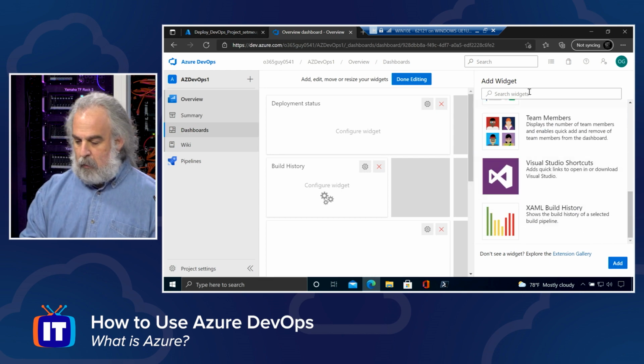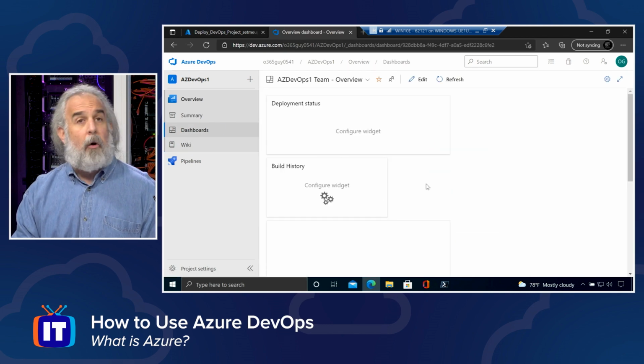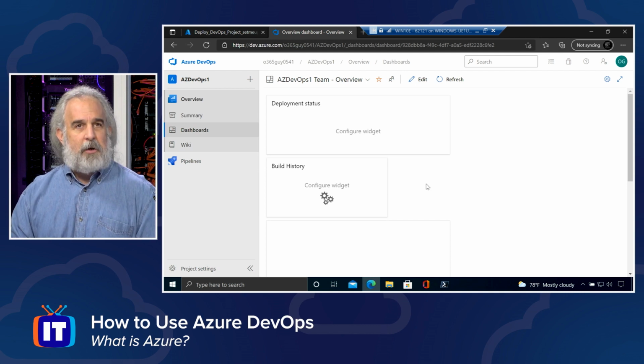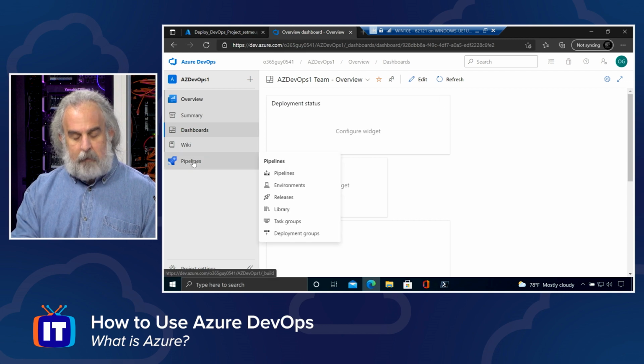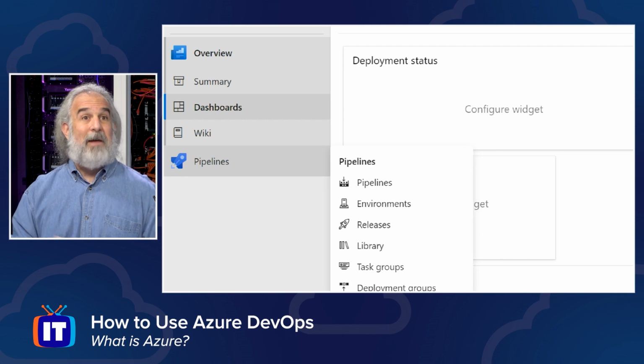And then when we're done, I can come back to the dashboard, and you'll see that I can start to configure these, and over time have the information flow come in, populate this, and be able to show everybody whatever those status updates are that they may need, and they can interact with these things once they're programmatically configured. I also can go in and I can work with pipeline elements associated with the DevOps thought process.